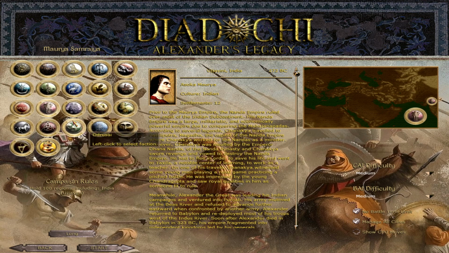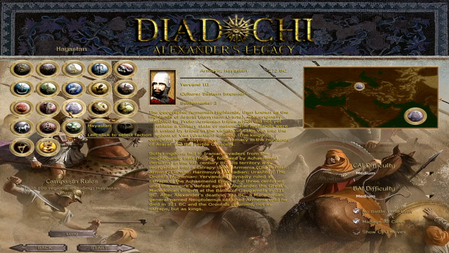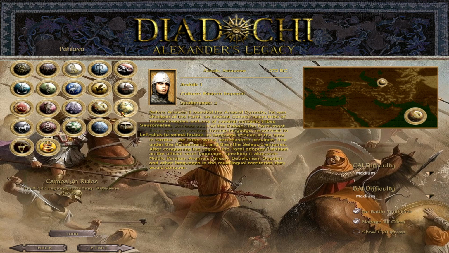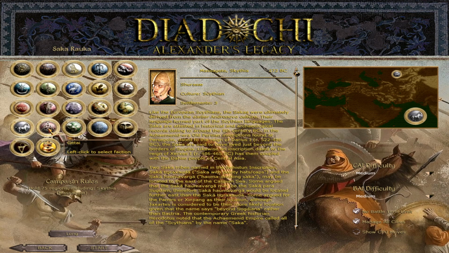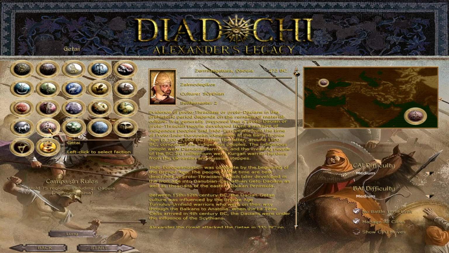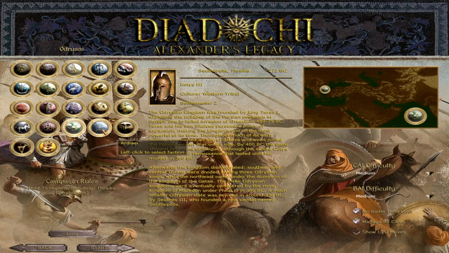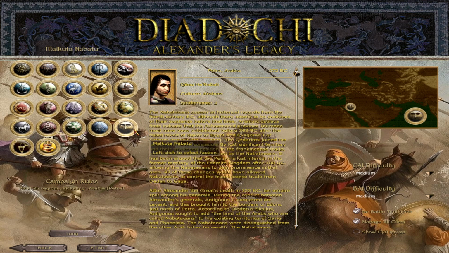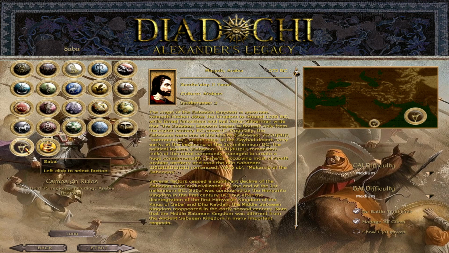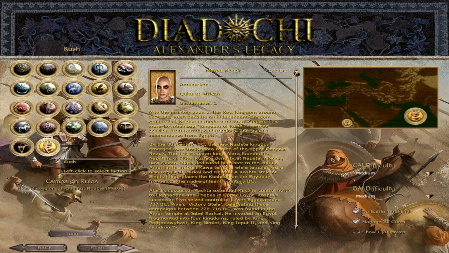You've got the Mauryan Empire under Asoka. You've got Armenia under Yervant III. You've got Parthia under Arshak I. The Sarmatians, the Saka, the Getae, the Odrysian Thracian kingdom, the Ardii Illyrians, the Nabateans, the Saba kingdom in around modern Yemen, and the Nubians, the kingdom of Kush.